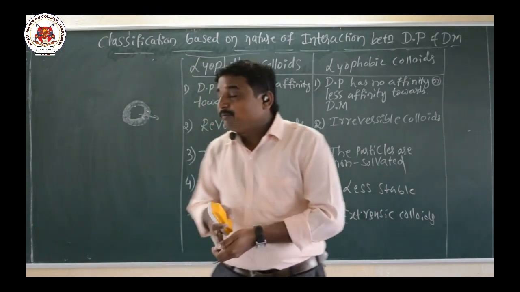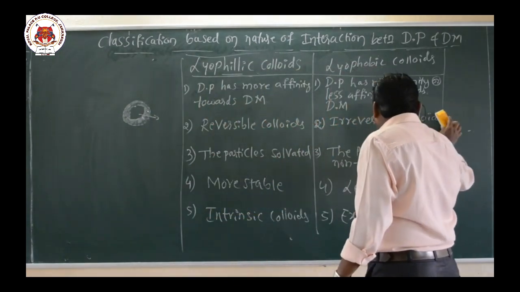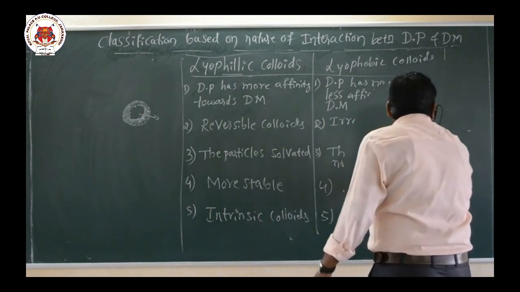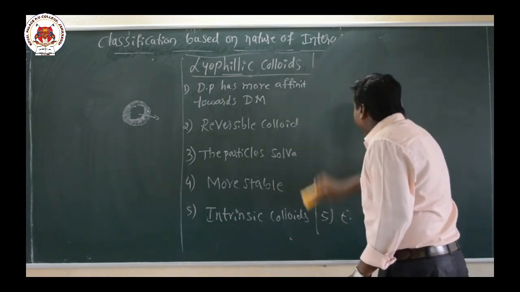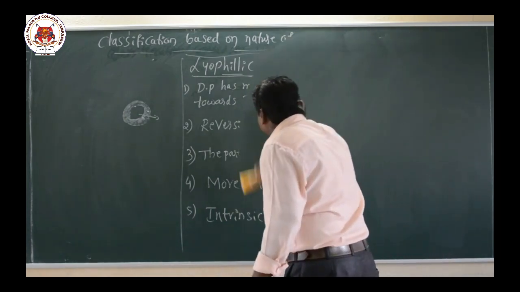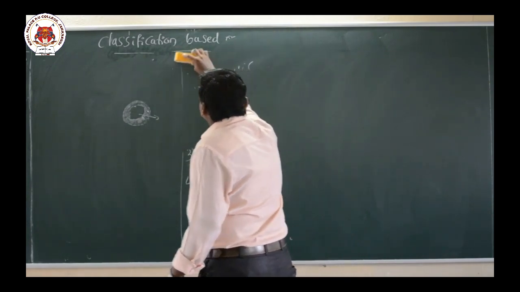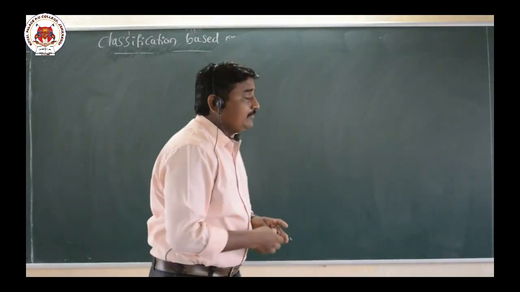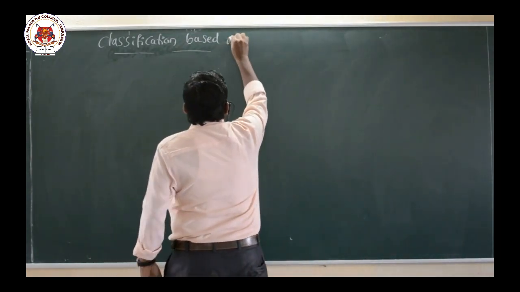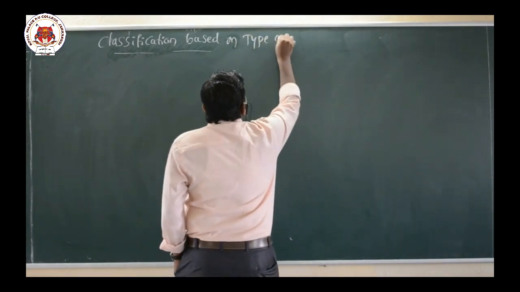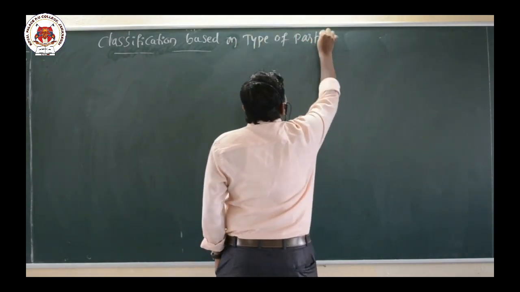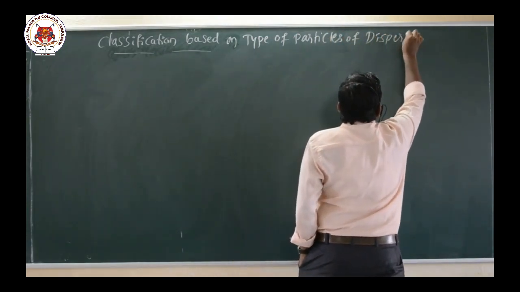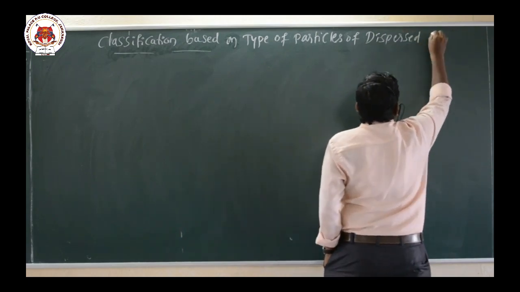Now I will move to the third classification: the classification based on the type of particles of the dispersed phase.